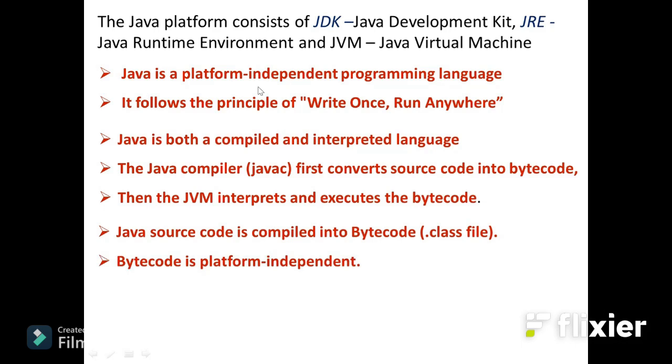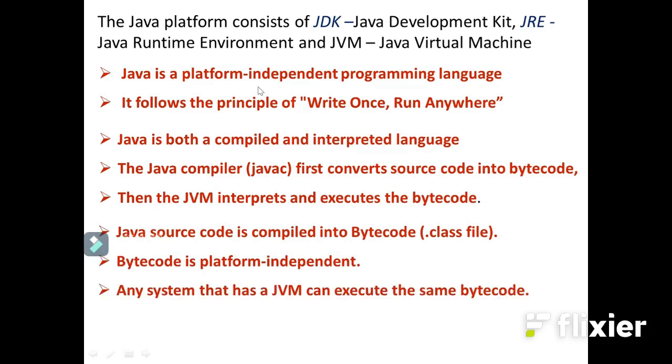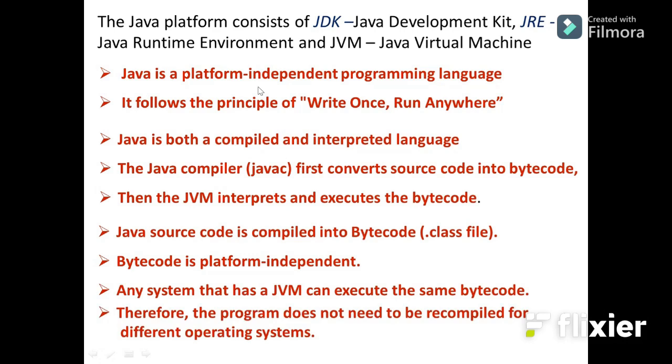Bytecode is platform independent. As I said earlier, we can run in any platform. Any system that has JVM can execute the bytecode. Therefore, the program does not need to be recompiled, even when we execute it in a different operating system.